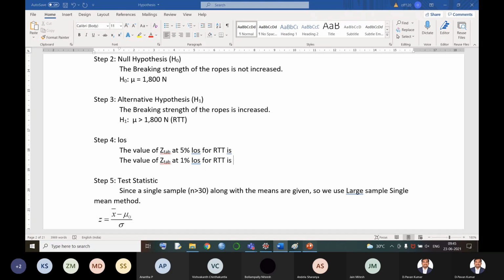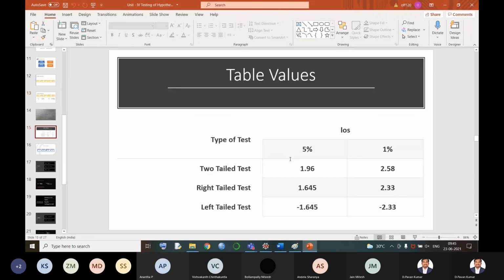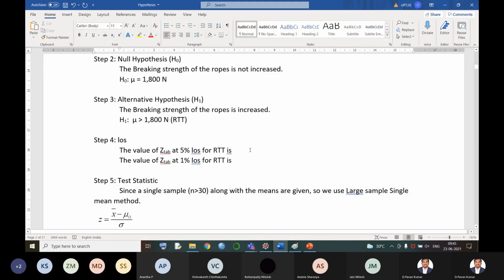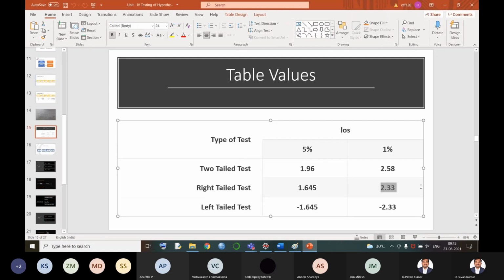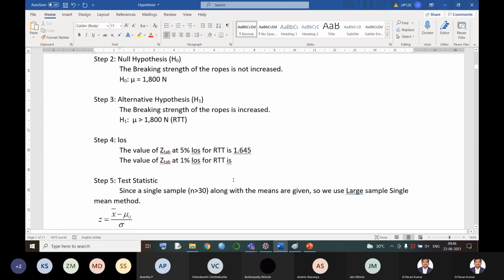Right tail test, 5%. It is 1.645. And the next, Z tab value at 1% LOS, how much is it here? It is 2.33. Now I am done with my tabulated values. Once I calculate my calculated answer, I can compare with these two values. If my answer is less than these two, I am right. I am right means the null hypothesis is correct, or otherwise the alternative hypothesis is correct.